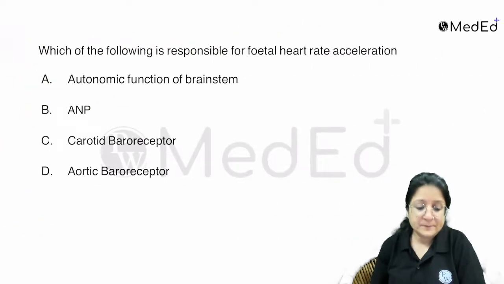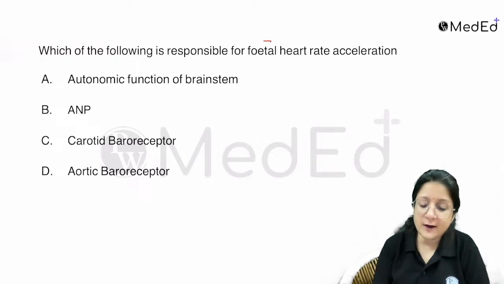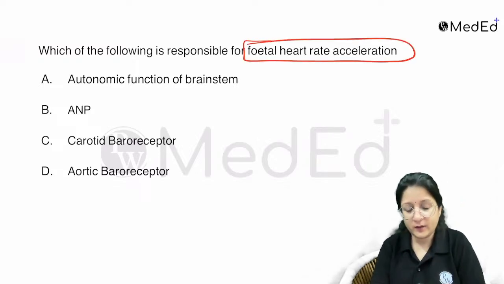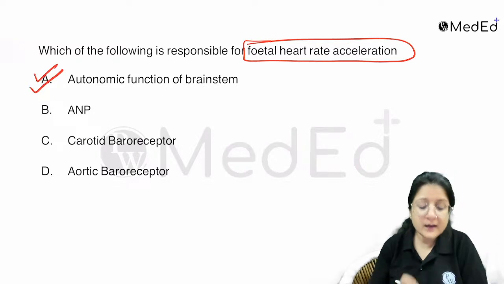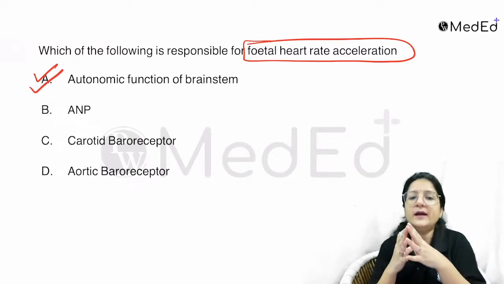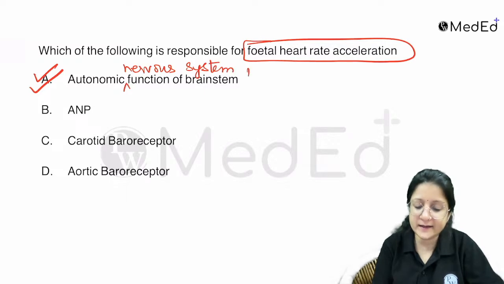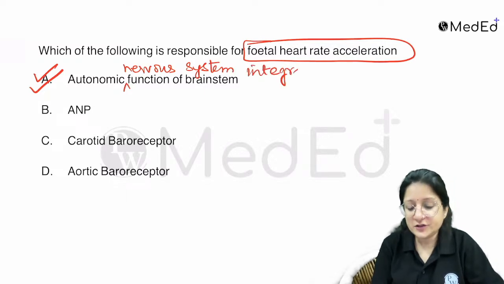Next question: which of the following is responsible for fetal heart rate acceleration? It is the integrity of the autonomic nervous system, the autonomic function of the brainstem.